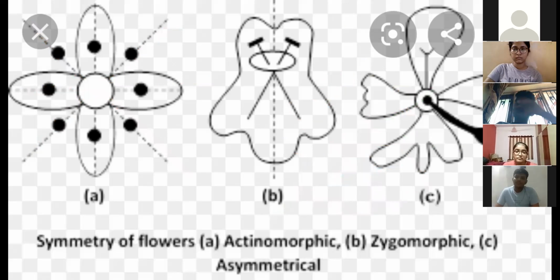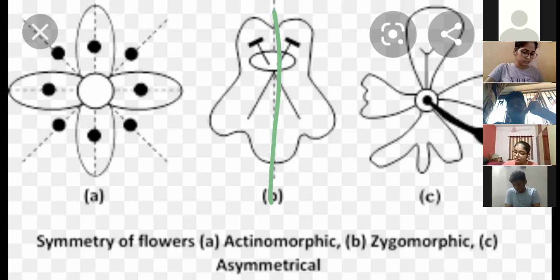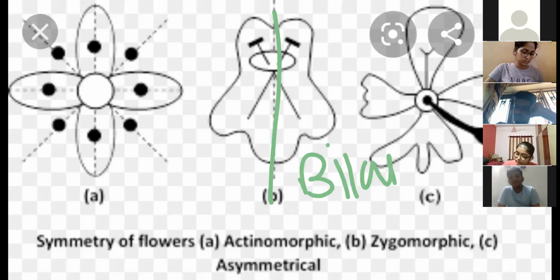This applies mainly to calyx and corolla. Next, the second type of flower, in which the flower is divided into 2 equal halves by only one plane of axis, we call bilateral symmetry.